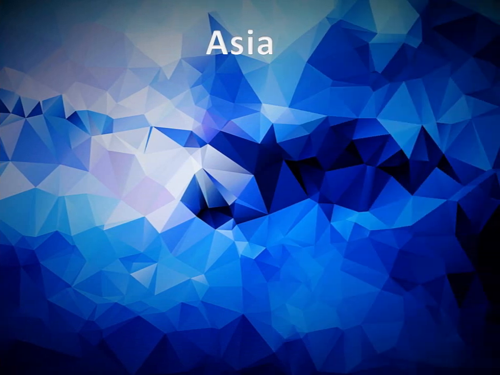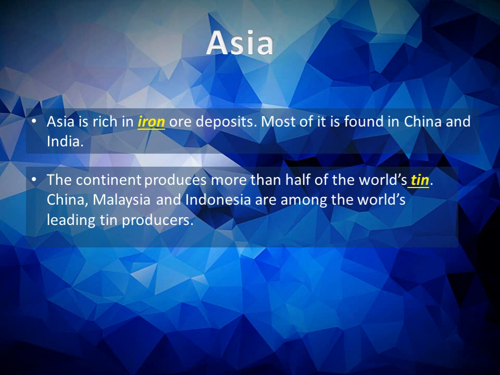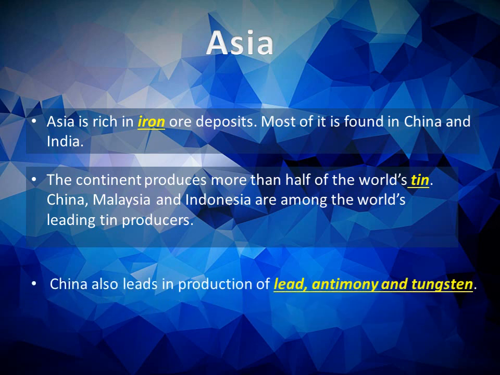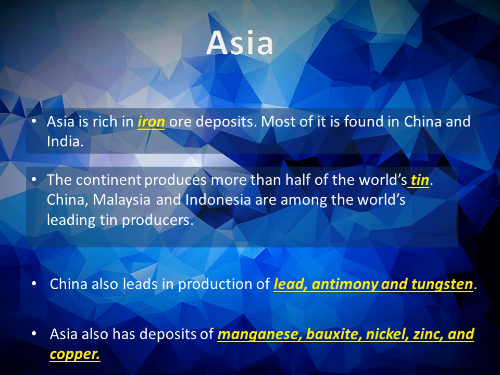Now we will study the distribution of minerals around the world continent-wise. We will start with Asia. China and India have large iron ore deposits. The continent produces more than half of the world's tin. China, Malaysia and Indonesia are among the world's leading tin producers. China also leads in production of lead, antimony and tungsten. Asia also has deposits of manganese, bauxite, nickel, zinc and copper.